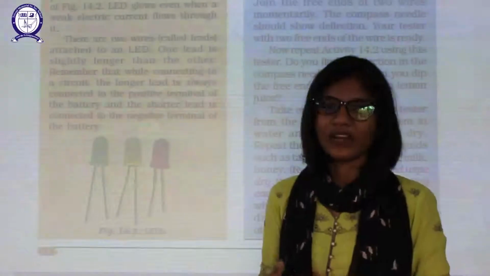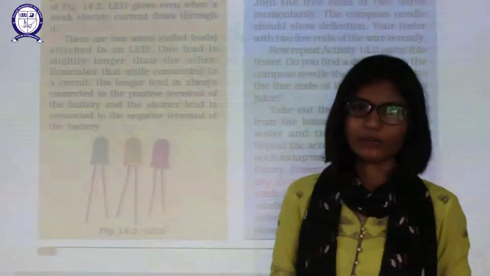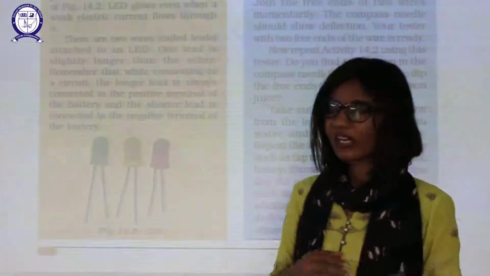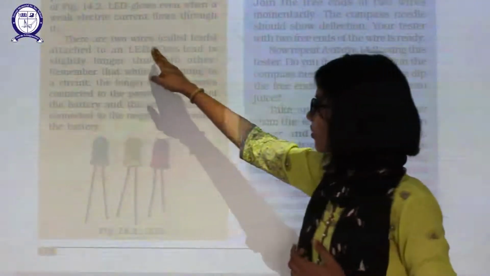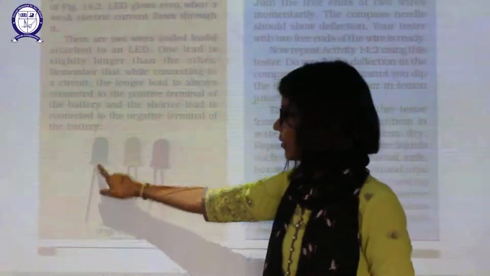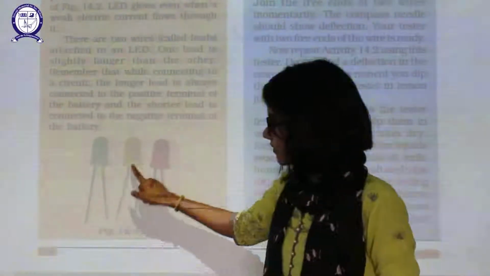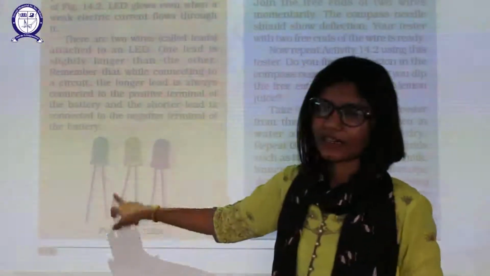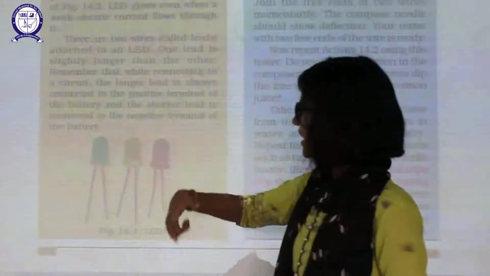That's why nowadays we are using LEDs, because they respond to that minimum current as compared to your conventional electric bulb. There are two wires, that's why it is known as a diode. They are known as leads. One end is slightly longer than the other, which is very visible. The longer part is the positive terminal and the shorter part is the negative terminal.